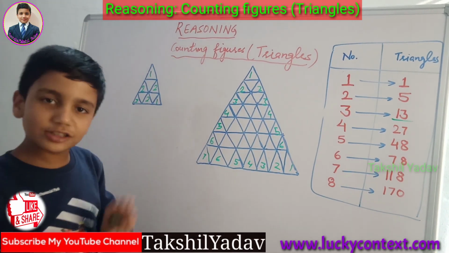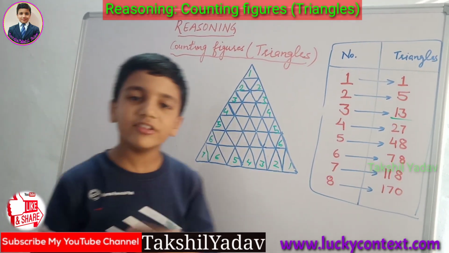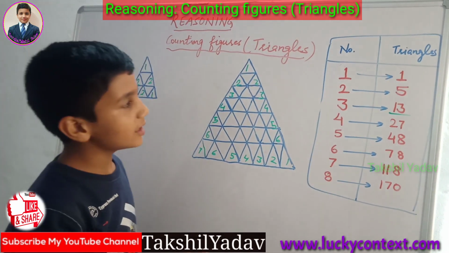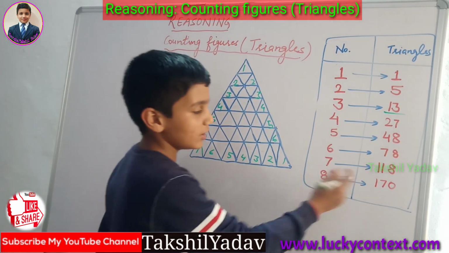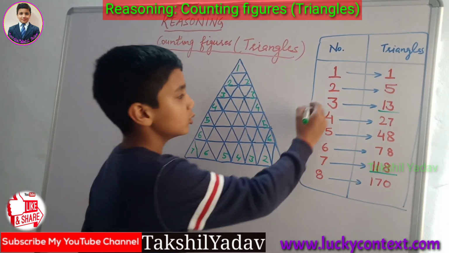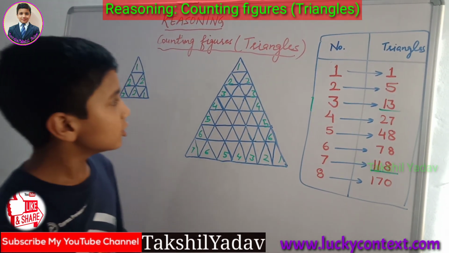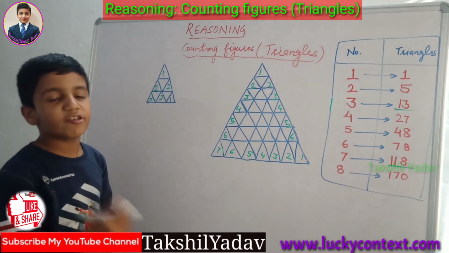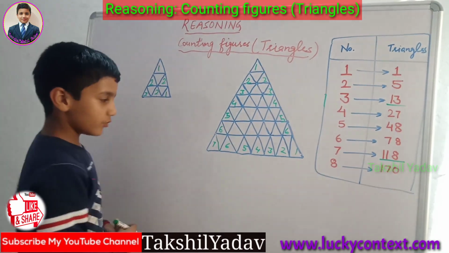In each side we have 7 triangles, and if there are 7 triangles in each side, the number of triangles in this figure will be 118. So you have to learn this table to answer how many triangles are there in such figures.